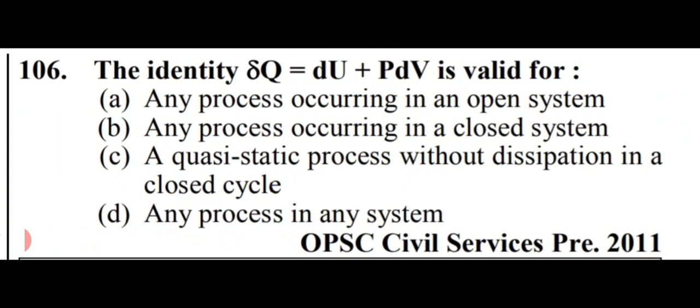The identity dQ equals dU plus PdV is valid for. Options are, any process occurring in an open system. Second option is, any process occurring in a closed system. Third option is a quasi-static process without dissipation in a closed cycle. And the final option is any process in any system. So friends, the identity dQ equals dU plus PdV is valid for option number C, a quasi-static process without dissipation in a closed cycle. So option number C is right here.